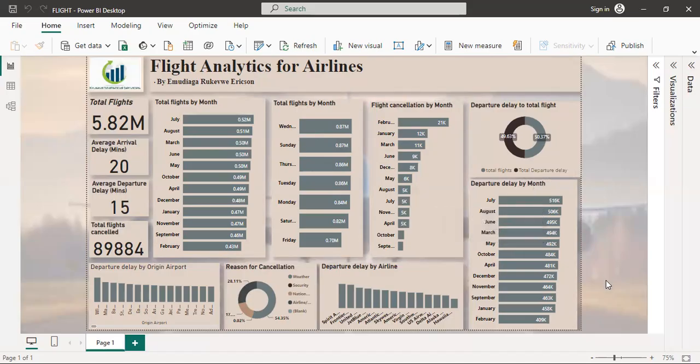Thereafter, we evaluated the data to understand the percentage of flights delayed in the year 2015 as observed in the data.